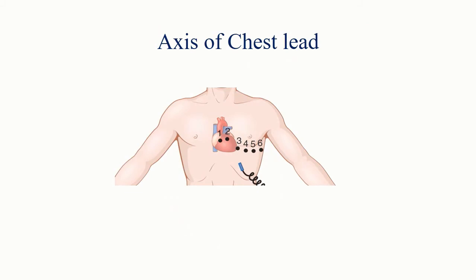Now what we have talked about were axes of limb leads, which are fixed. This is not the case for chest leads, because in chest leads the positive electrode has been put over the chest surface, so even a slight change in the position of the positive electrode will change its axis, which is from back to front and slightly upwards for V1 and V2, and back to front and slightly downwards and left for V3, 4, 5 and 6.